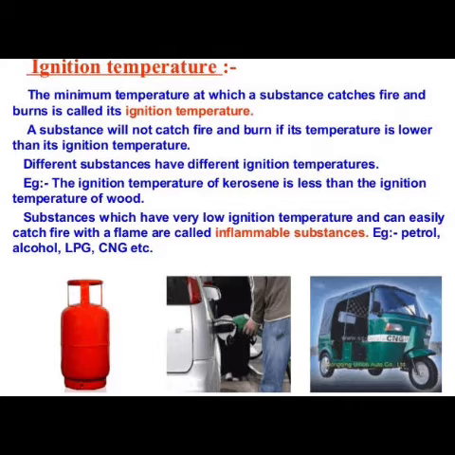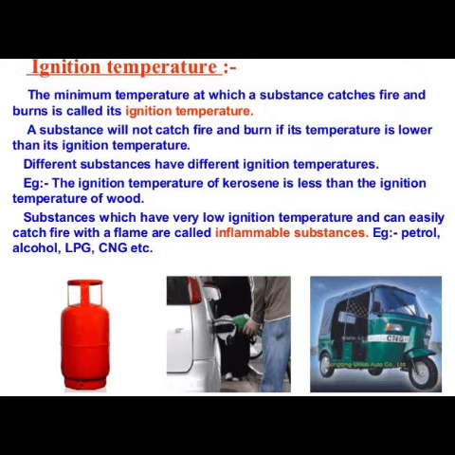For example, the ignition temperature of paper is near about 233 degrees centigrade. This means for the combustion of paper, first you have to supply this minimum temperature so that it catches fire. If you supply less than this ignition temperature, then combustion is not possible. So for different substances this ignition temperature is different. Some substances may burn at room temperature, or some substances may burn at high temperature.